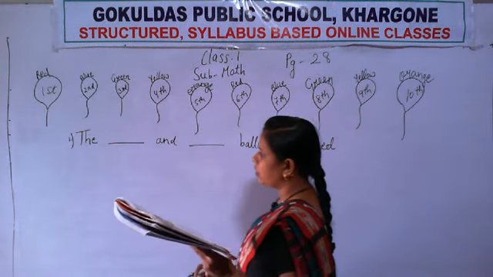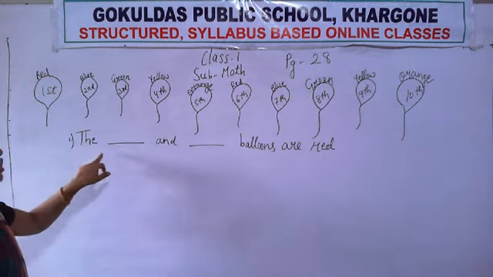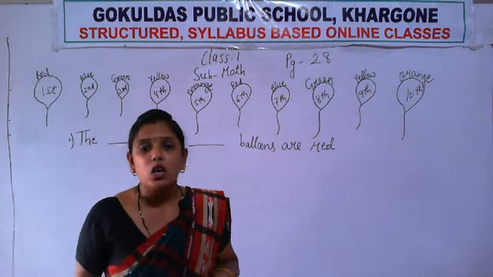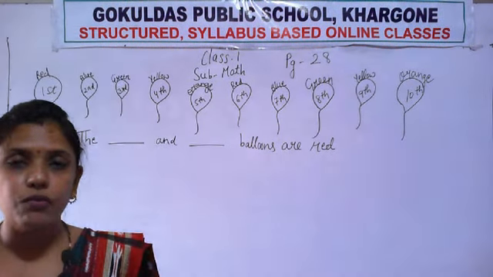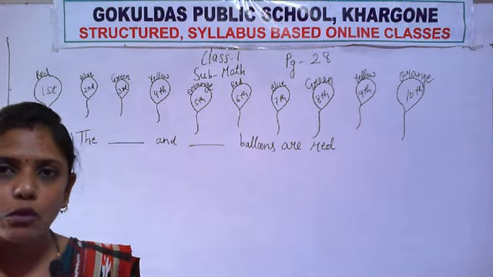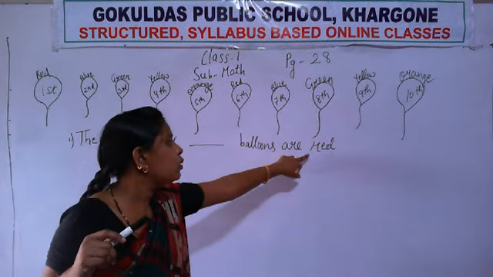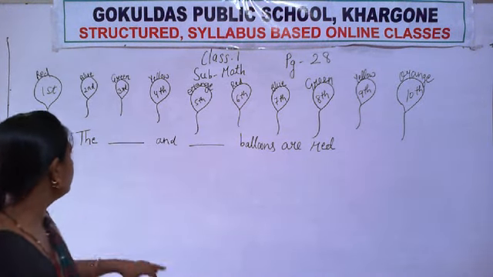Now second question. So what is it? The dash and dash balloons are red. You have to write the position of the red balloon. Which balloon's position do you have to write? Red balloon. Okay, so where is red?